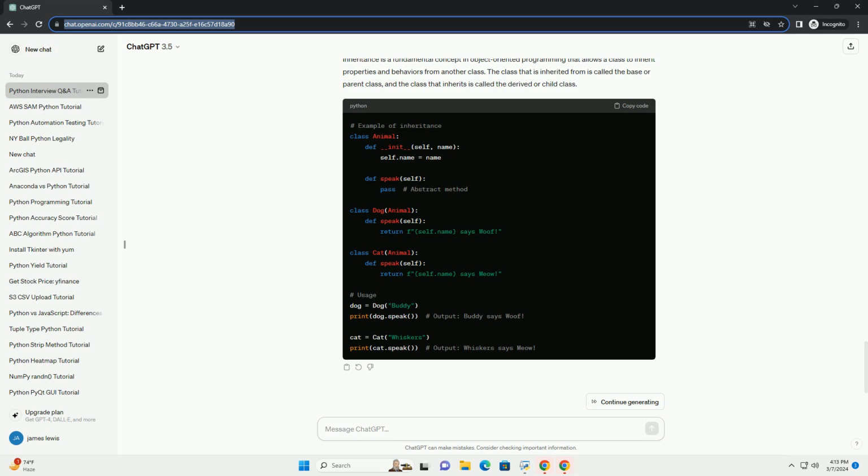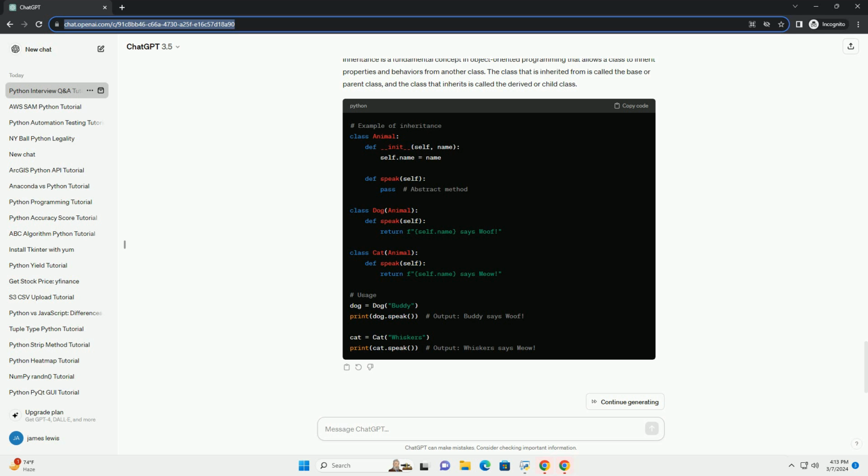Question: implement a queue in Python. Answer: a simple way to implement a queue in Python is to use the collections.deque class, which provides fast O(1) time complexity operations for adding and removing elements from both ends.